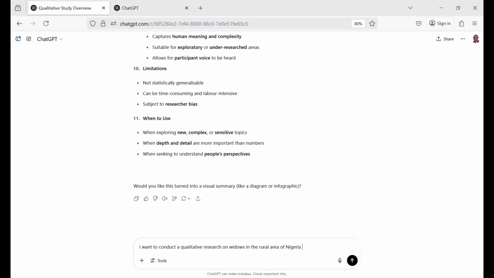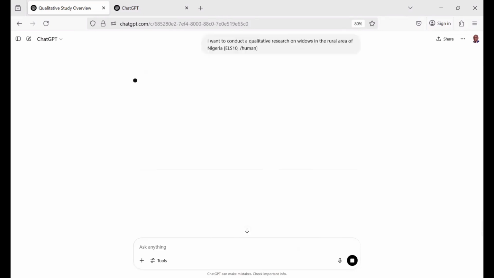I'm just going to use the word ELS 10. Then I can also concatenate that with human. I'm going to use the two together. ELS 10, and then I put a comma and I say human. So let's see what we're going to have.